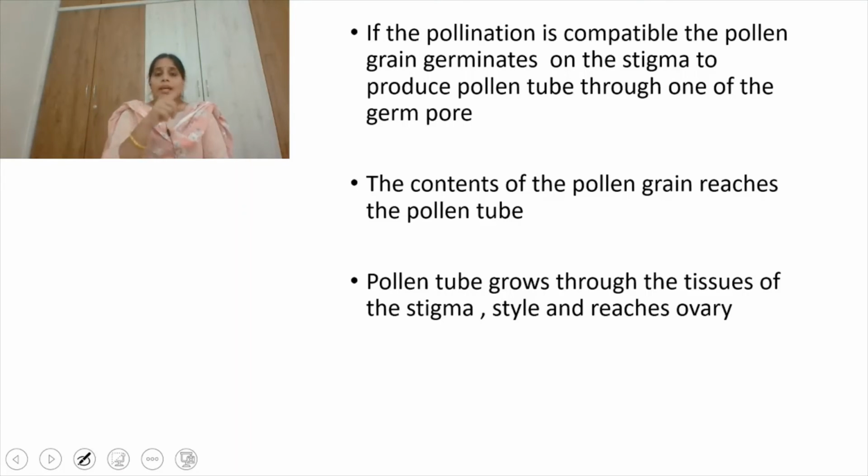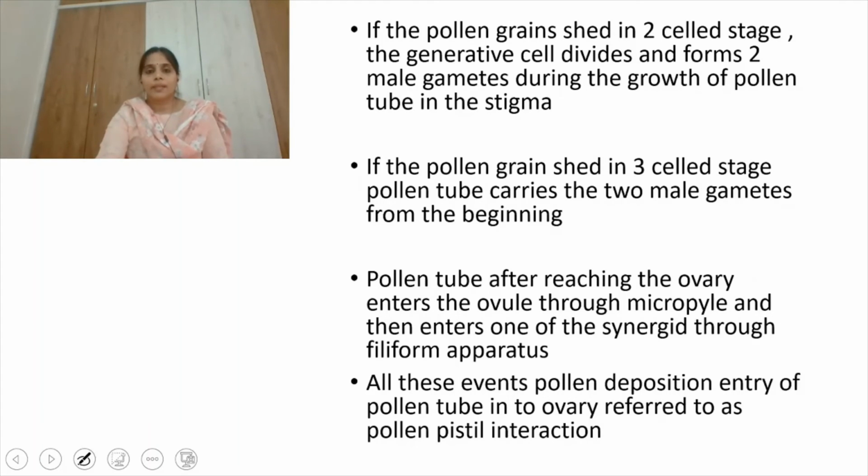You know, around the pollen grain we have two layers, exine and intine. The exine sporopollenin layer will be present. The sporopollenin layer is not present at the germ pore, through which the pollen tube rises, and the contents of the pollen grain reach the pollen tube. Now the pollen tube grows through the tissues of the stigma and style and reaches the ovary, right?